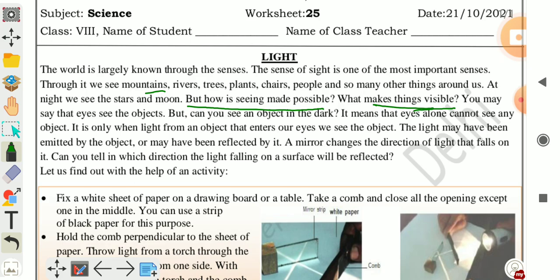You may say that I see the object. That I see the object.